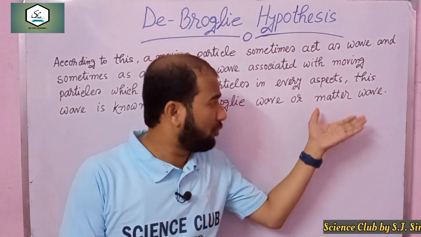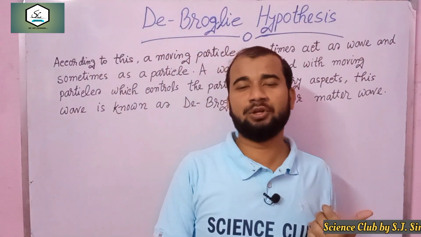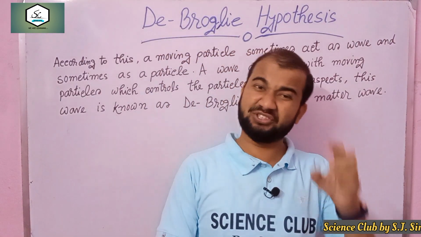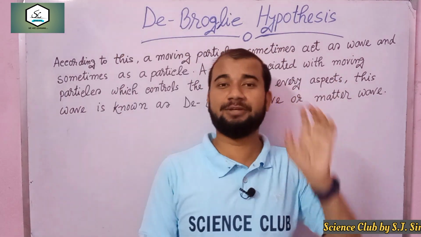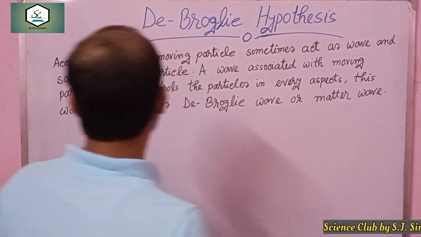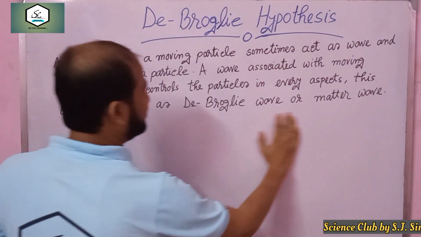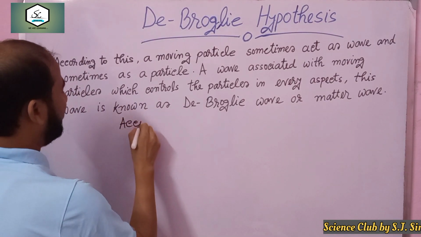De Broglie also tells about the relationship between wavelength and momentum. This is very important, and this relationship very often comes in exams. Now I want to establish this relationship according to Einstein.